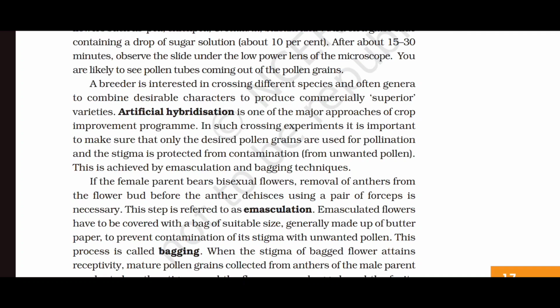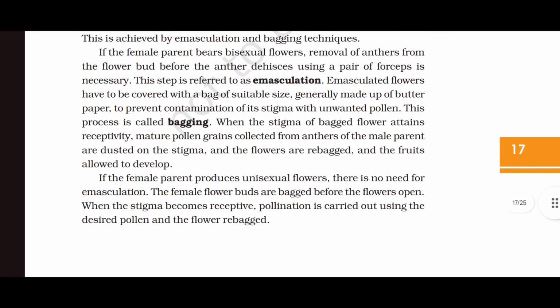A breeder is interested in crossing different species and often genera to combine desirable characters to produce commercially superior varieties. Artificial hybridization is one of the major approaches of crop improvement program. In such crossing experiments, it is important to make sure that only the desired pollen grains are used for pollination and the stigma is protected from contamination, that is, from unwanted pollen. This is achieved by emasculation and bagging techniques.